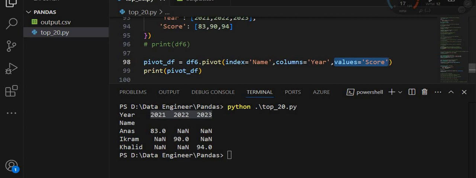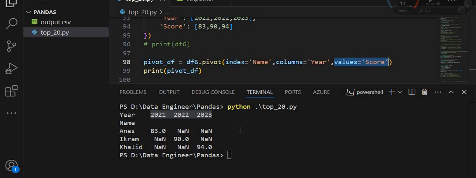This specifies that the values in the score column should fill the new data frame cells. The cell will contain the score values corresponding to name and the air.